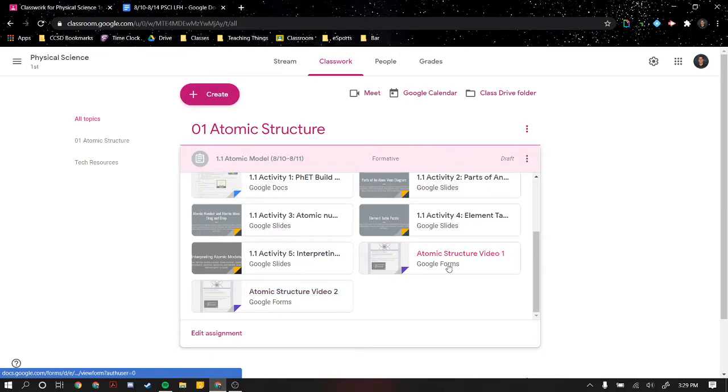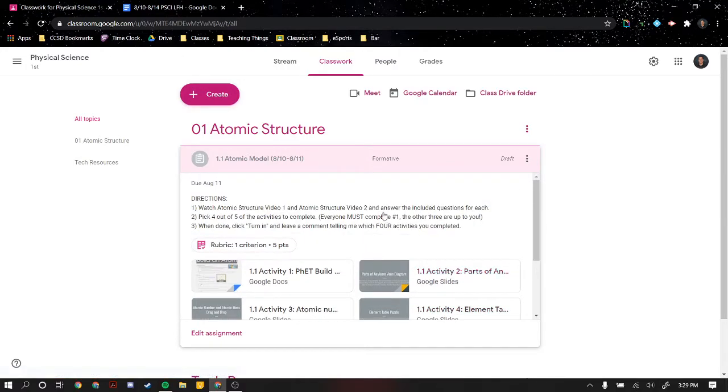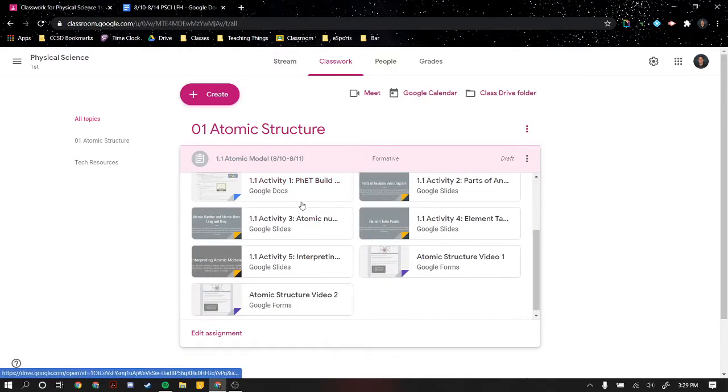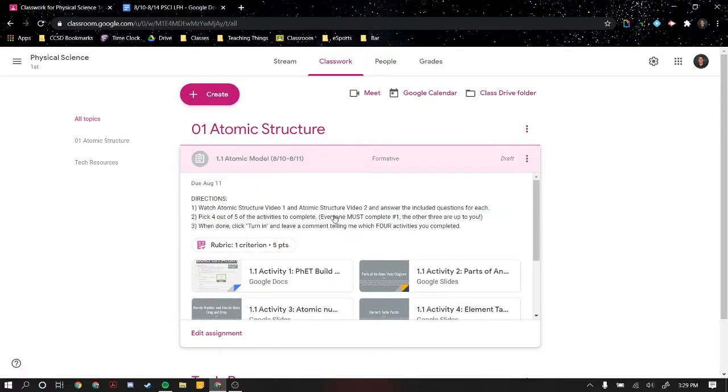The names are exactly the same in the directions. Answer the included questions for each, and you're done. Then we're going to pick 4 out of 5 of the activities. You'll notice activities are labeled 1 through 5. It does say everyone must complete number 1, so you have no choice.